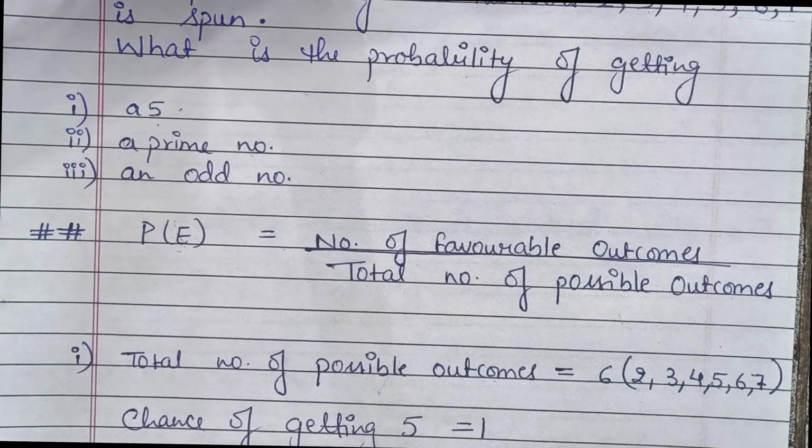So the probability of the event, getting 5. The formula is the number of favorable outcomes, that means those that can come, upon the total number of possible outcomes. How many outcomes are possible? For example, the total numbers on a spinner is 6: 1, 2, 3, 4, 5, 6. So how many possible outcomes will there be? 6. Because whenever a spinner is spun, how many numbers can come out of it? One number will come, out of 6 numbers. So these 6 numbers are our possible outcomes, meaning one of these 6 numbers will come. Now the question is, what is the possibility that 5 will come.